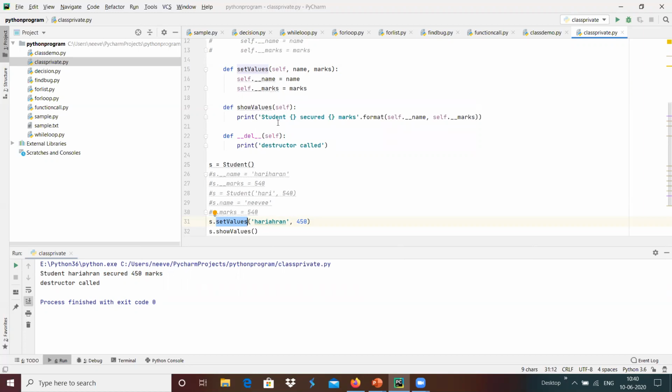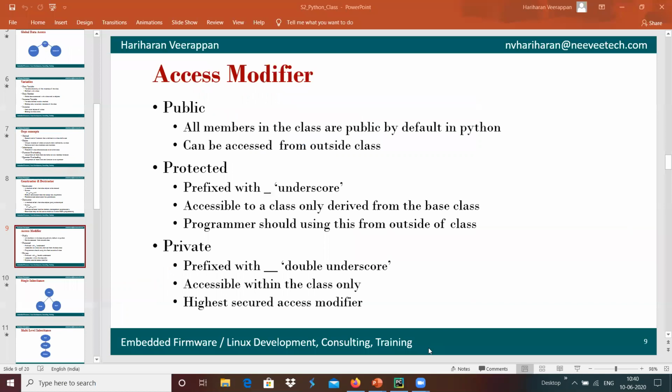This provides a highly restricted access to that particular variable, so that externally we are not able to access the private data which is handled within that class.